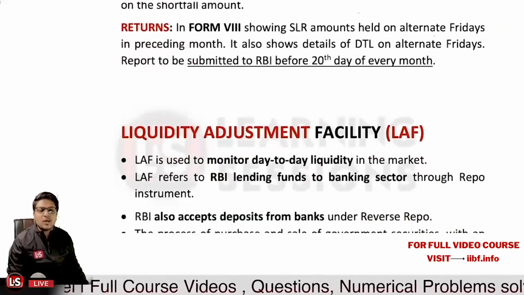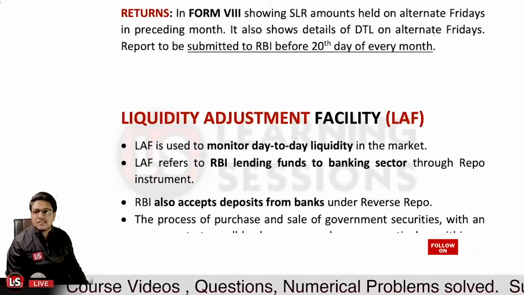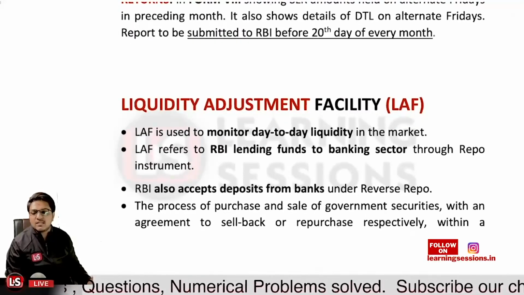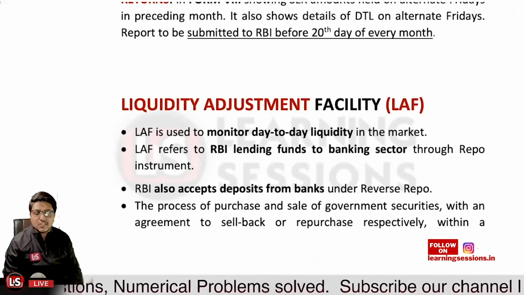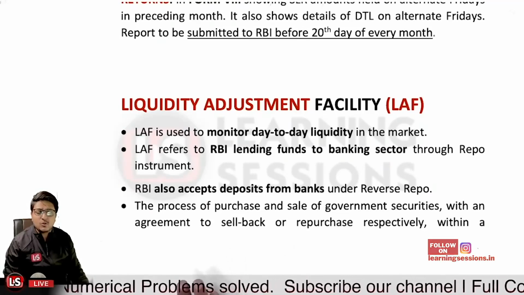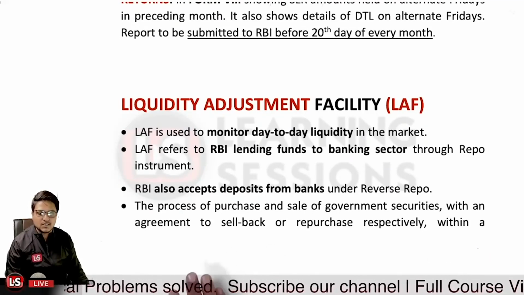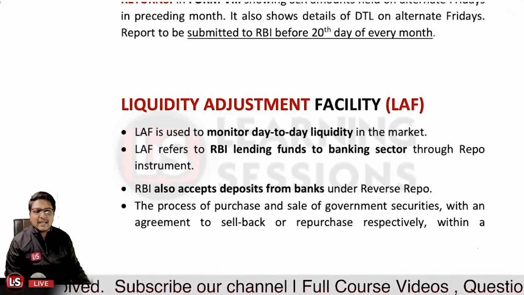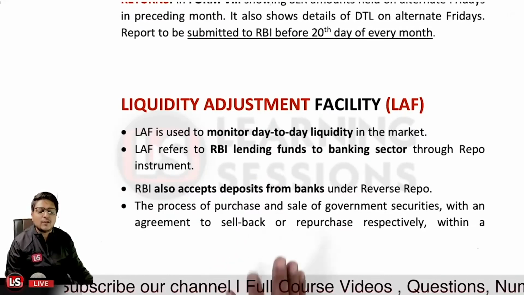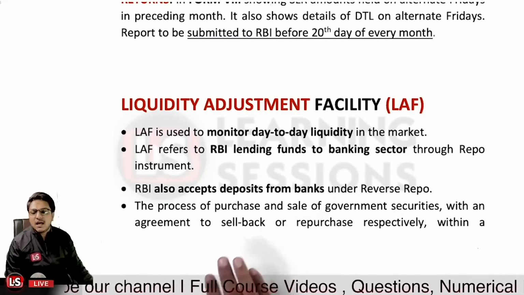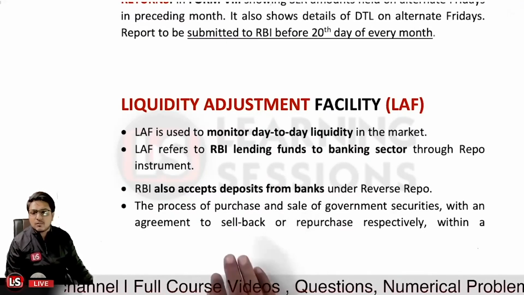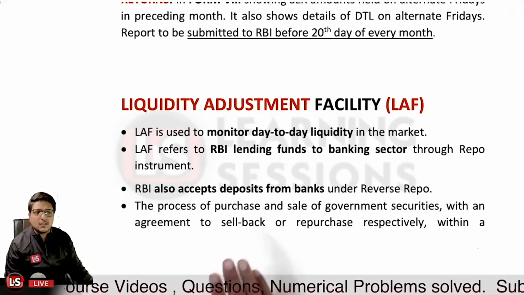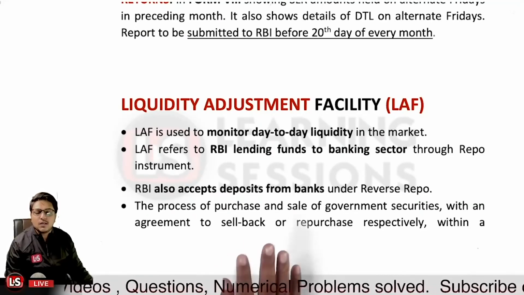Now it is related to LAF, that is, the liquidity adjustment facility. Now, what is the liquidity adjustment facility? The Reserve Bank of India is to maintain the day-to-day liquidity position. And further, LAF refers to RBI lending funds to the banking sector, because RBI is banker of the last resort. And RBI is lending the funds to the banking sector through the repo instrument.